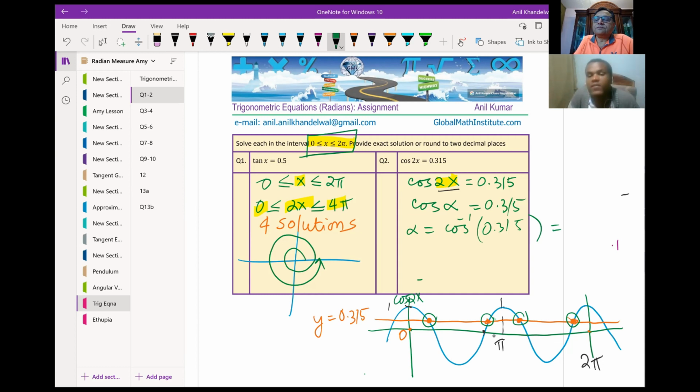I think it is 71 degrees. No, you have to change it to radians. We are working in radians. Change the mode to radians and then tell me, please. That is very important.